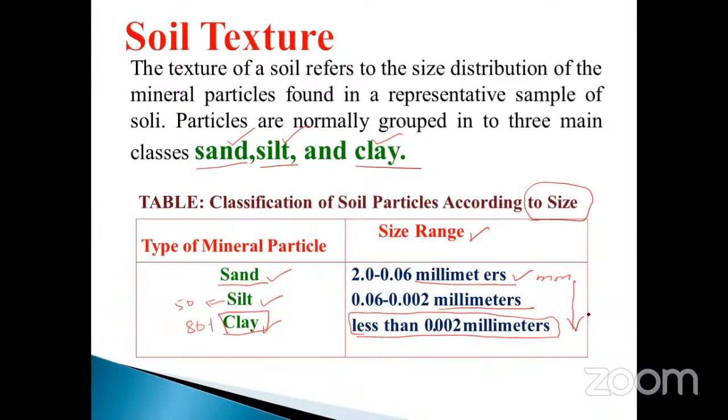It is a descending ladder, isn't it, my dear? 2 millimeter to 0.06 millimeter, then 0.06 millimeter to 0.002 millimeter, then less than 0.002 millimeter. The size of the particle will be very small in nature, but at the same time the holding capacity will be very high. So these are the three types of soils present.